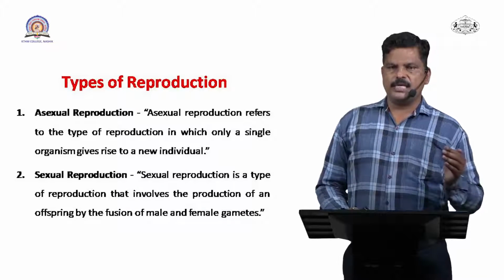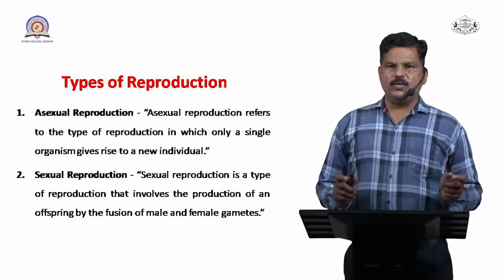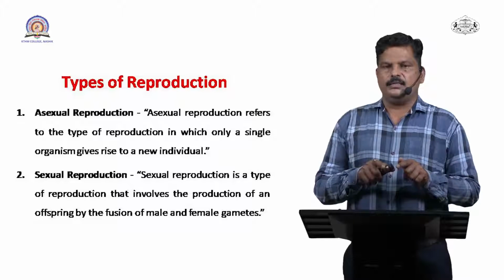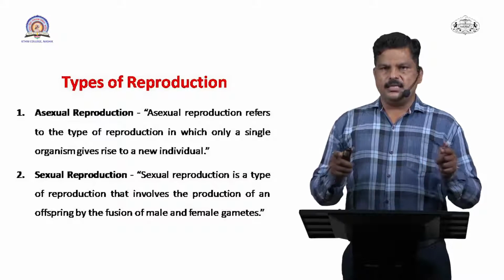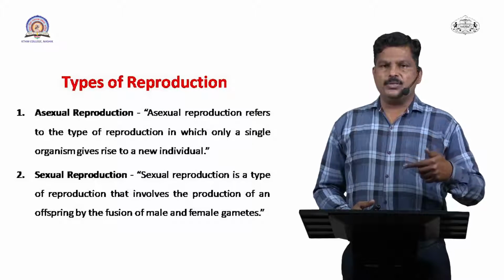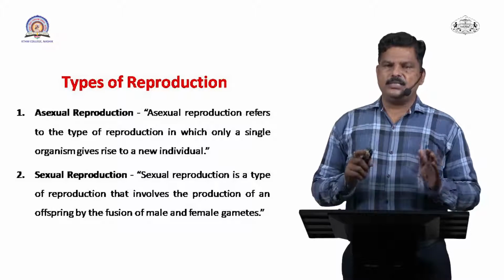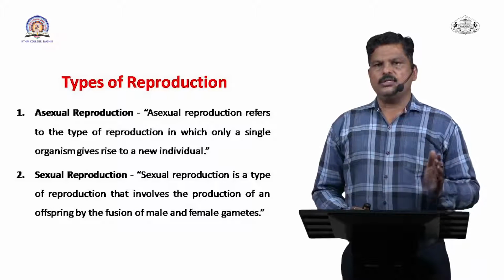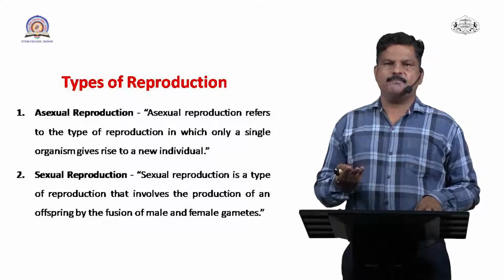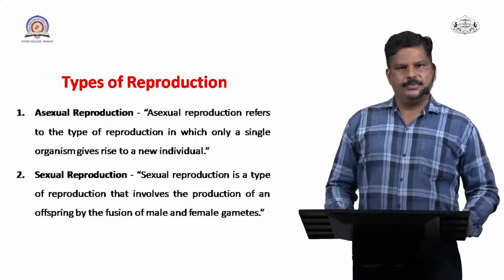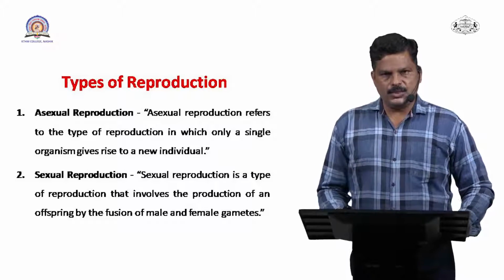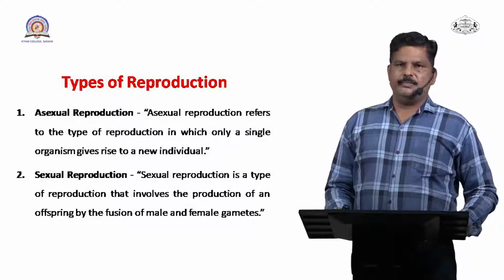But in sexual reproduction, there is a requirement of two different organisms of the same species. They unite together, and after the union sexual reproduction takes place, and they produce a new organism which is biologically similar, but it shows variation because different organisms unite together to form the new organism. In case of Paramecium, we visualize asexual as well as sexual modes of reproduction.